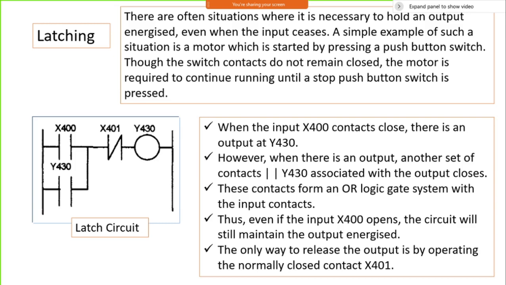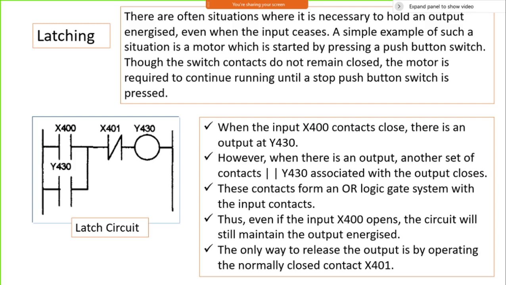This type of circuit is mostly used in all pumping stations, pumping units, maybe a water supply unit or an agricultural pumping unit. You might know that an agricultural pump will have two buttons. One is the on button and the other is the off button.